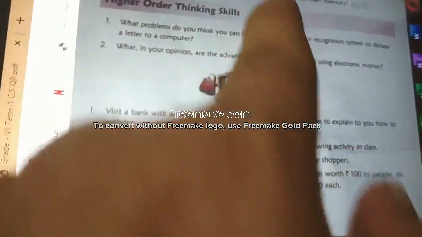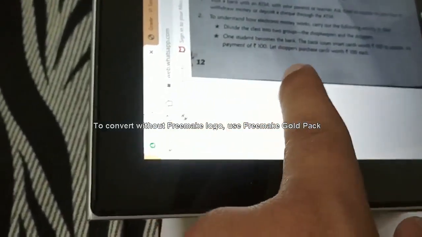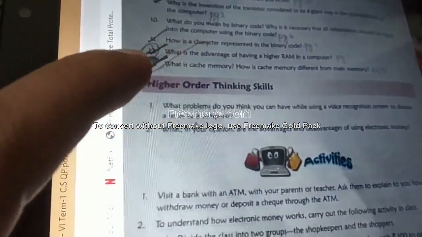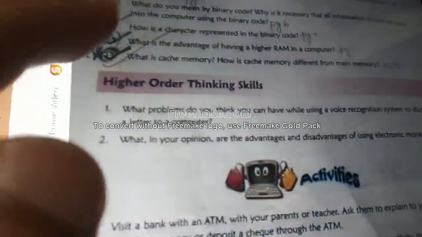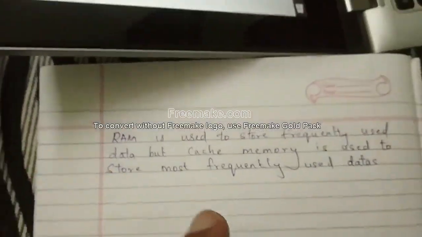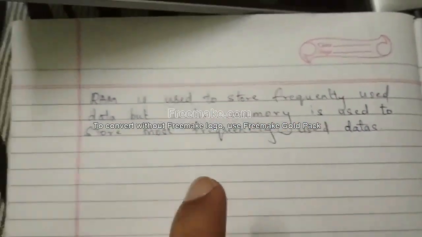You write down here. Else, if you have space here, you can write here also. If it is asked in the question paper, you should write both. Write about cache memory and write this line also. Write the answer which is in page number 10, and you should write this also.